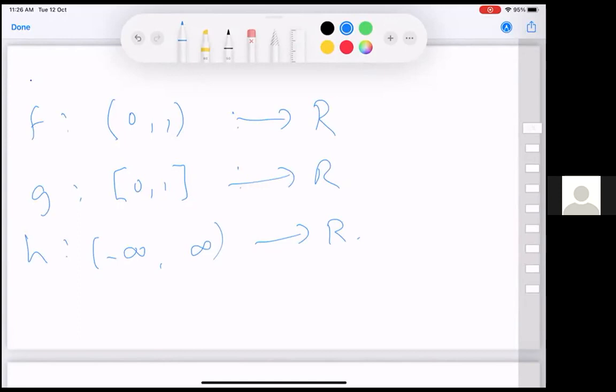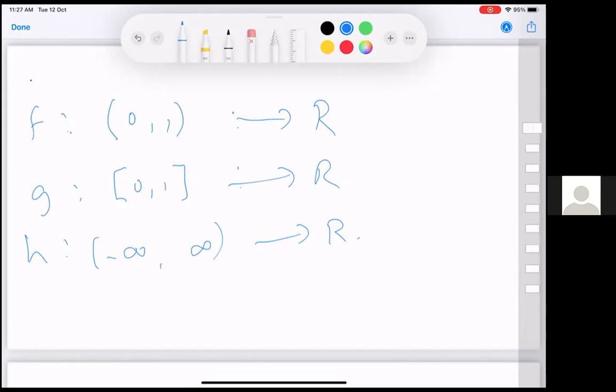I'm sure you know this convention that when you write a round bracket, then this 0 is excluded and 1 is excluded. So this is the set of numbers which is strictly between 0 and 1. When you make this a square bracket, then you are including 0 and 1. So all numbers which are between 0 and 1, including 0 and 1. That's the convention of the notation. And this is the set of all real numbers.